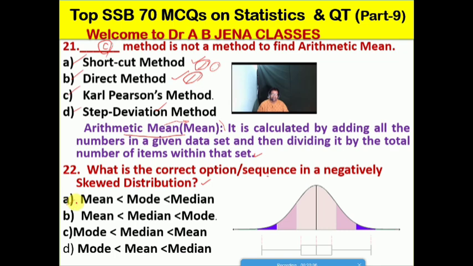So next one we will see: what is the correct option or sequence in a negatively skewed distribution? A, mean less than mode less than median; B, mean less than median less than mode; C, mode less than median less than mean; D, mode less than mean less than median. Friends, it's a vital MCQ. The right sequence in the case of a negatively skewed distribution is mean less than median less than mode. So B is the right option for this MCQ.